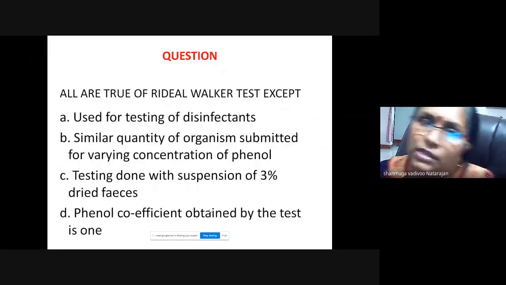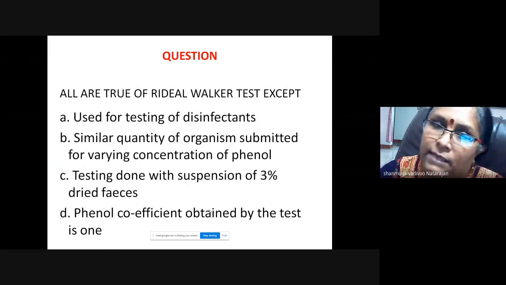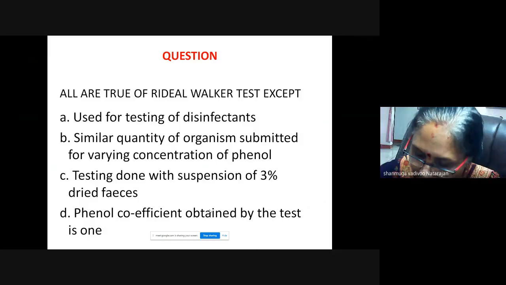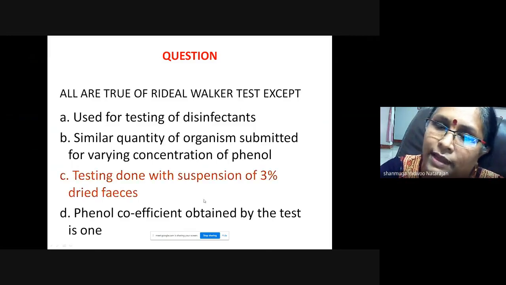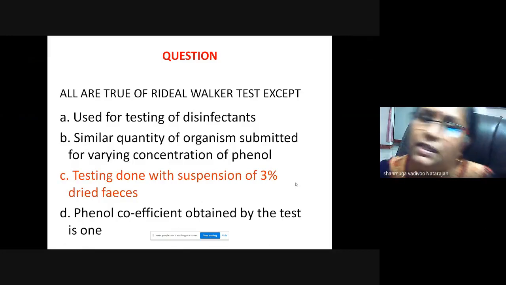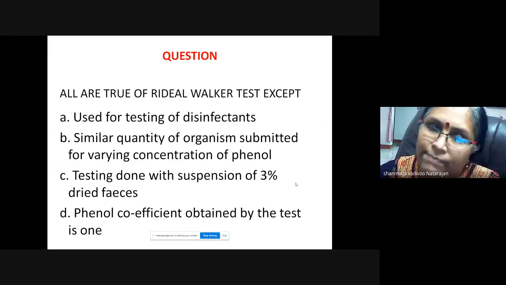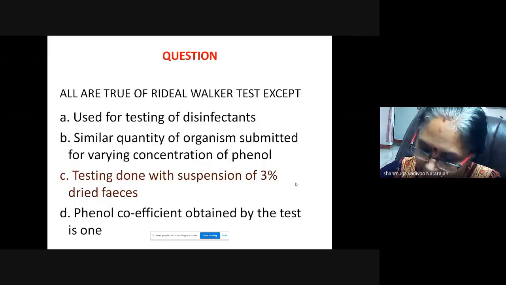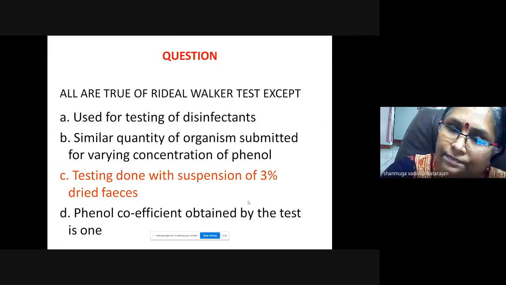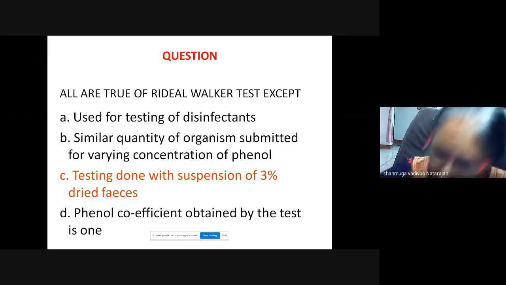So last question: all are true of the Riedel Walker test except it is used for testing disinfectant, similar quantities of organisms submitted, testing done with suspension of 3%, and phenol coefficient obtained by the test is 1. Anyways, I can just provide you with the answer. These are in a textbook. It is 3% dried feces, which test? We go to the Chick Martin test. Riedel Walker test uses typhoid bacilli. So this is the wrong answer. Other things are correct, similar quantities of organisms.